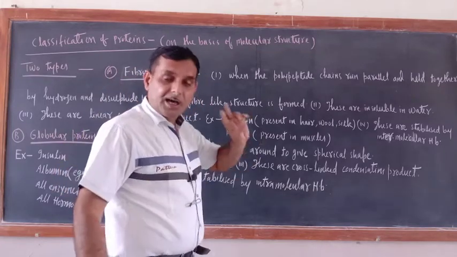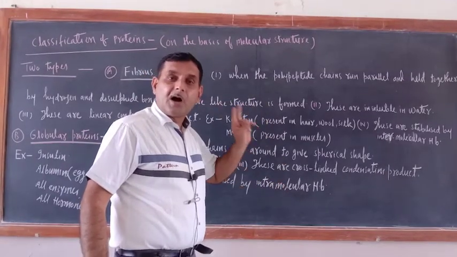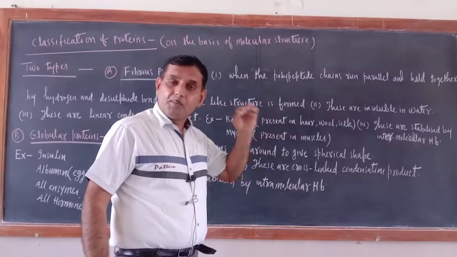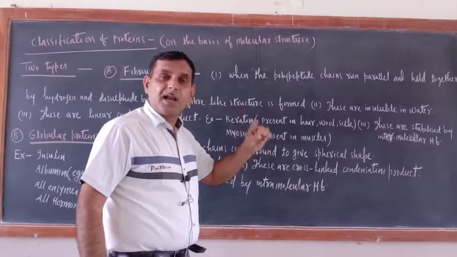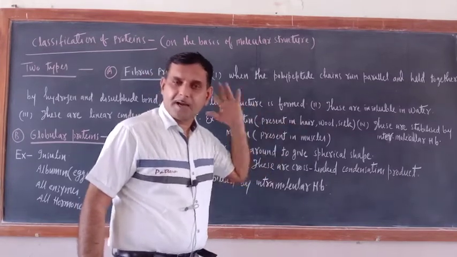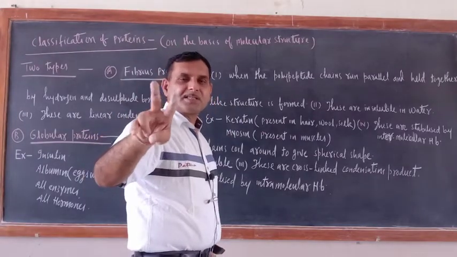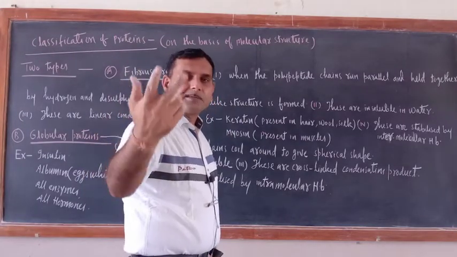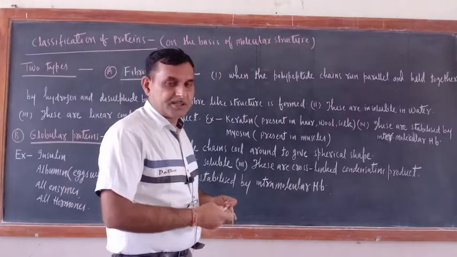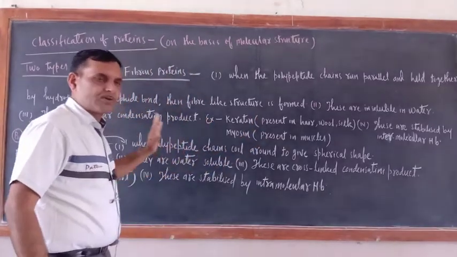Another important thing is, in a particular peptide, how many peptide linkages would be there? Their number would always be 1 less than the total number of amino acids present in that peptide. If a peptide has 10 amino acids, then peptide linkages would be 9. Yesterday I explained this one and gave you a particular example also.